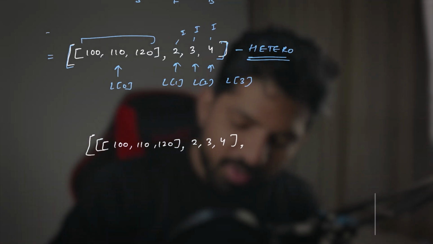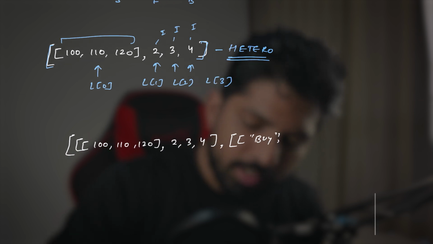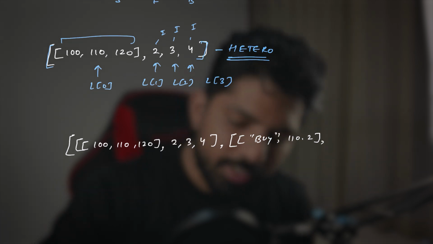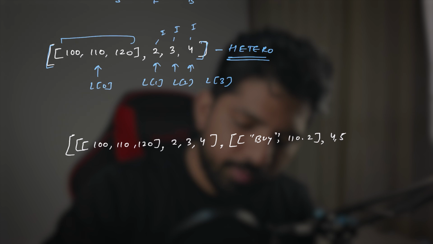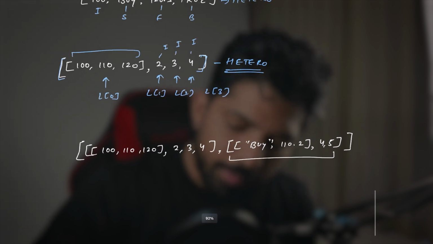So here we have another 2D list, which contains some other values. So let's say we have some strings here. So we can say it was a buy. Okay. Again, some float values, 2, and I'll close this, and some elements here, right? So 4 and 5. So this is 2D itself, correct? This one is 2D. And when I close this, it becomes a 3D list.